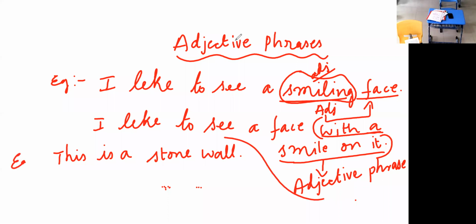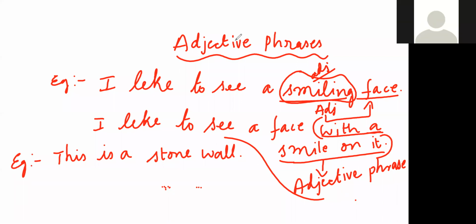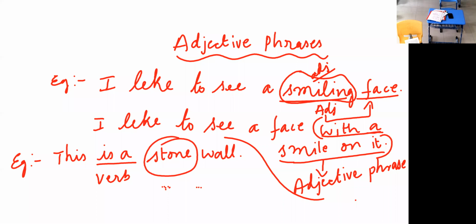Where is an adjective? Identify, children. This is a stone wall. Sir, stone wall only, sir. Yes, stone is an adjective here. What sort of a wall is it?